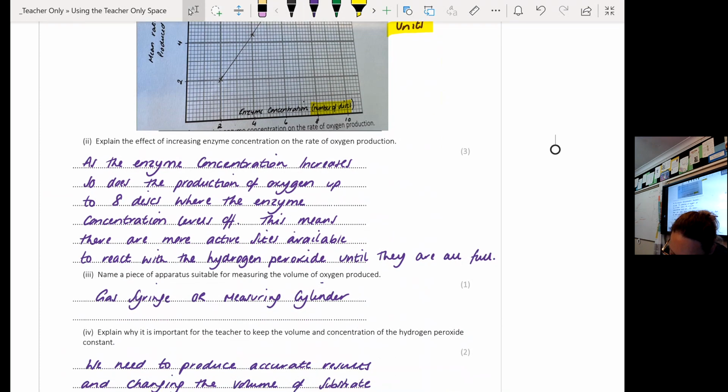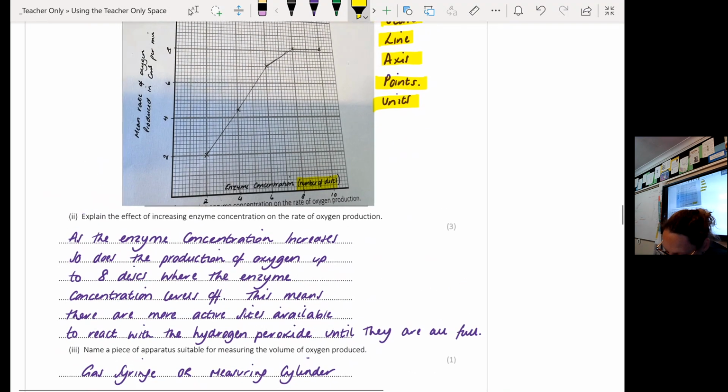Now, the next question asks you to explain, okay, the effect of increasing the enzyme concentration of the rate of oxygen production. Okay, now there's 3 marks here. Now, you have to explain this graph, okay? First of all, you have to describe it, okay? So I want you to tell me what this graph is showing me. So a good way to do is to start by describing it, and you get 2 marks for describing this graph, okay?